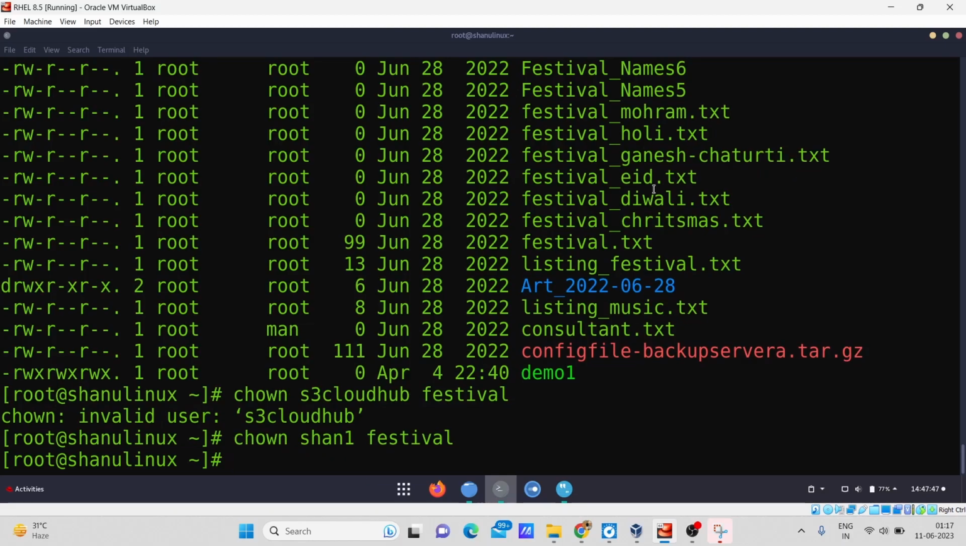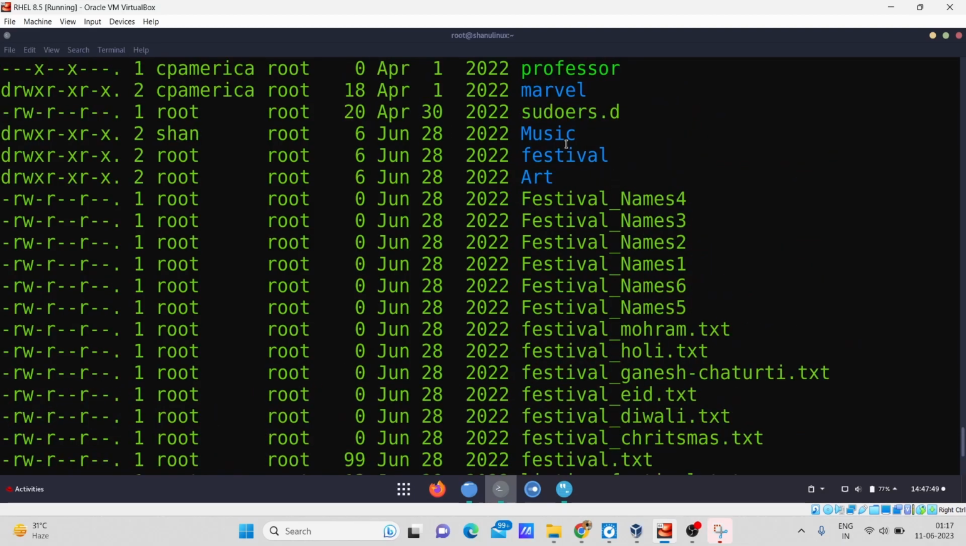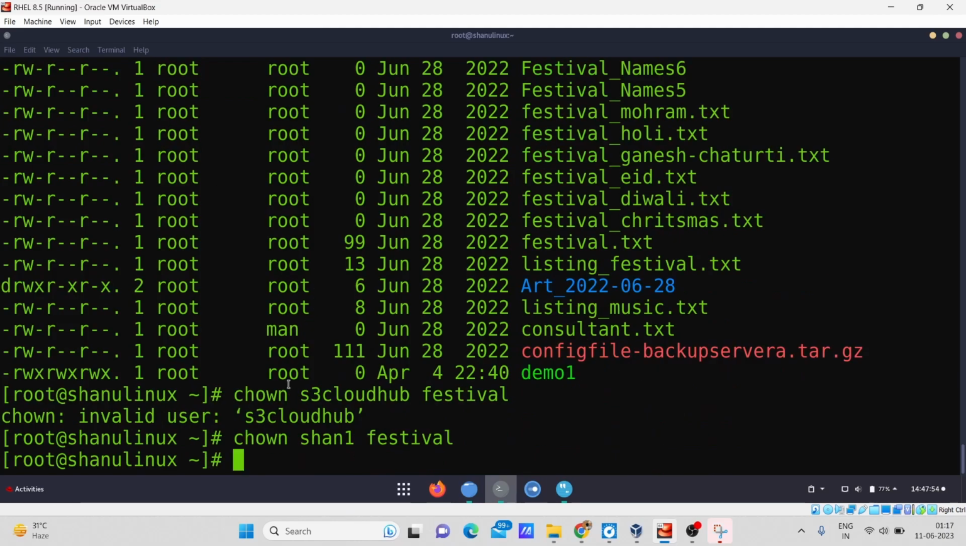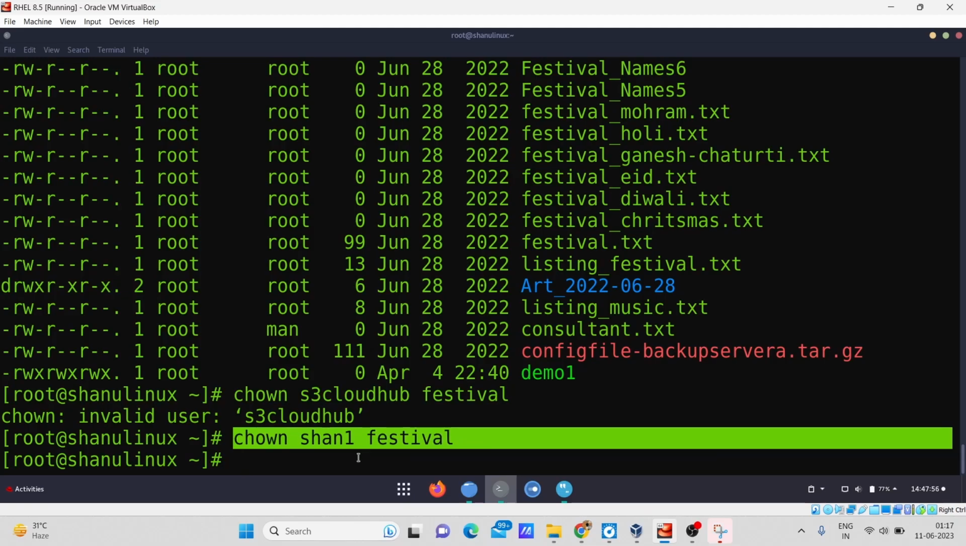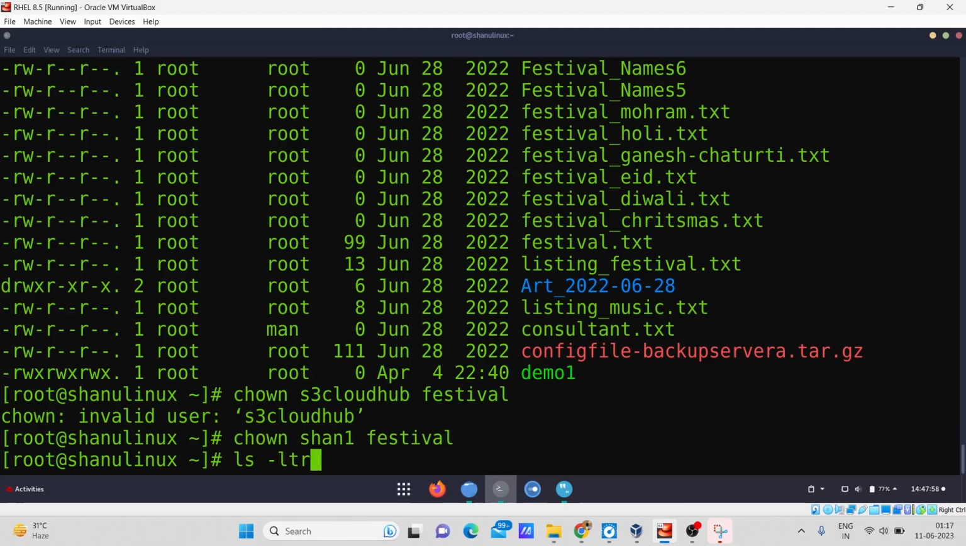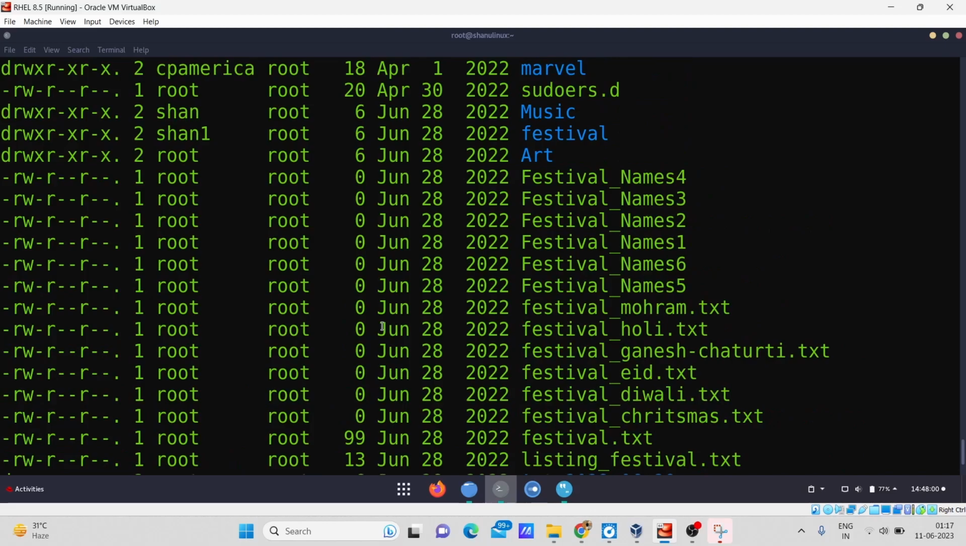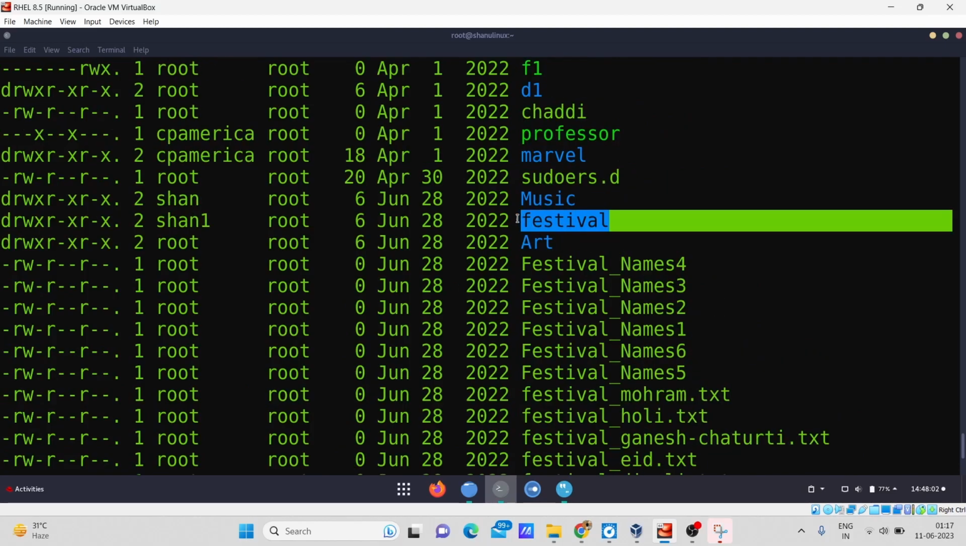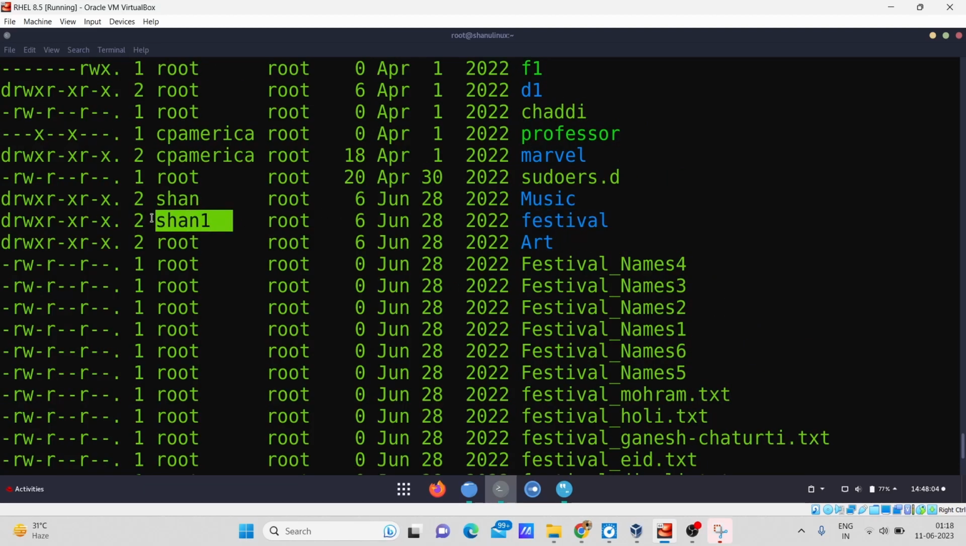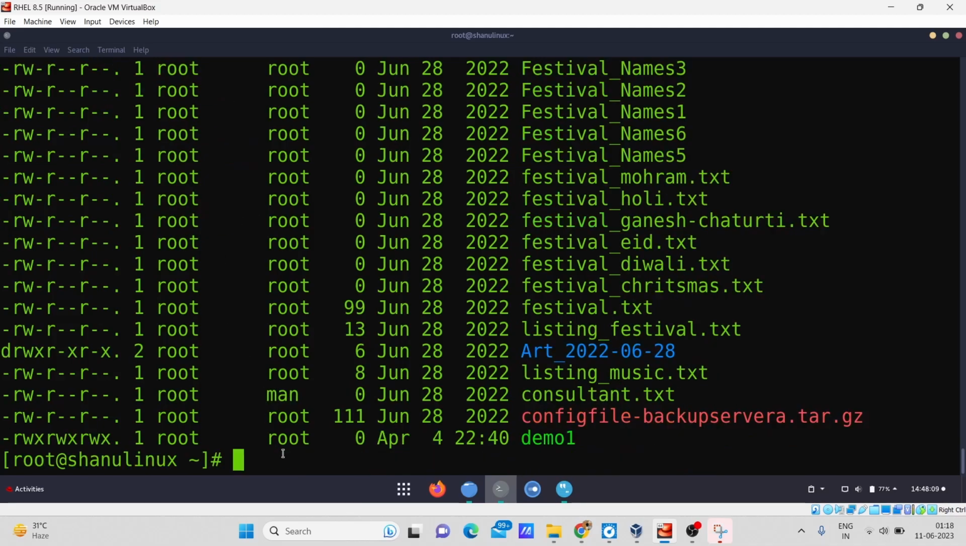So yeah, you can see that the festival file has right now the ownership towards the root, but now after entering the command chown, it has been changed. If you want to see that, you can simply type the command ls -ltr, and here you can see that the festival file ownership at the user level has been changed to the shan one. So you can say that using this chown command you can change the ownership at the user level.